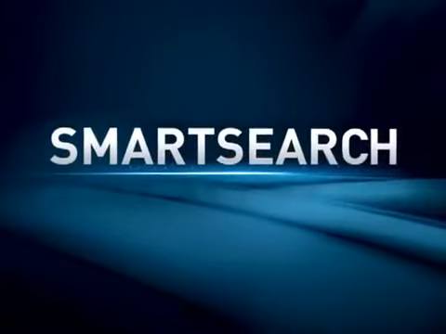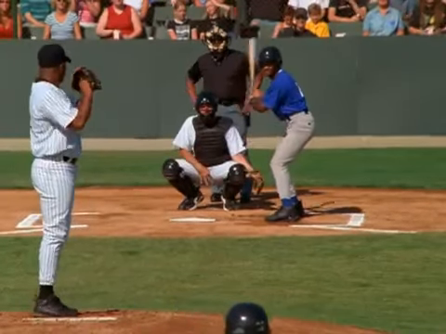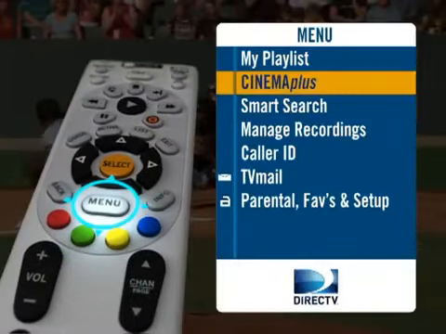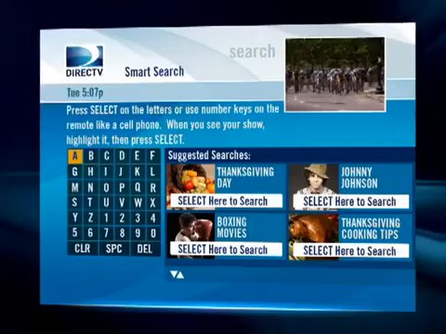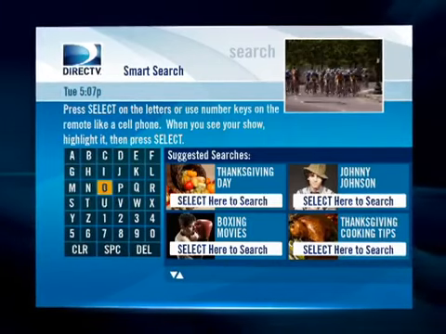With an HD DVR, you can use our advanced Smart Search technology. Find the exact show, actor, or sports team you're looking for faster than ever. Press Menu and then Smart Search. You'll see the on-screen letter pad and suggested searches.